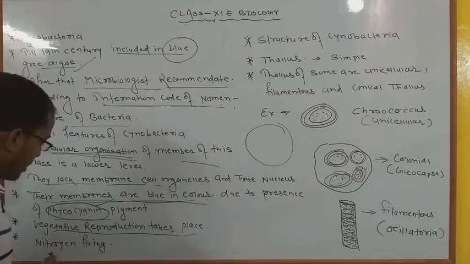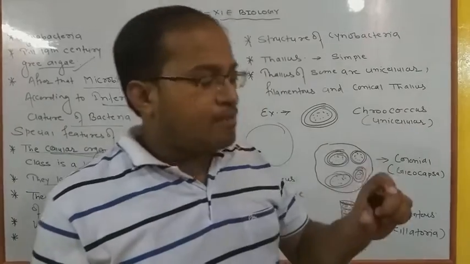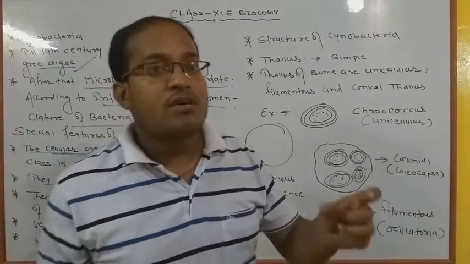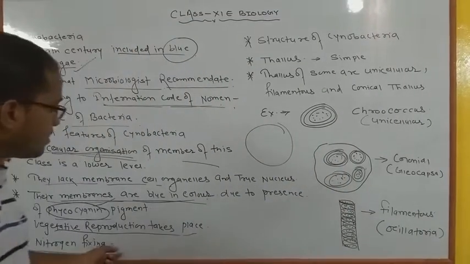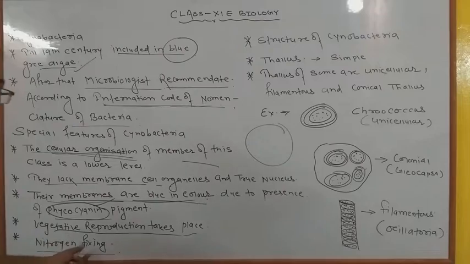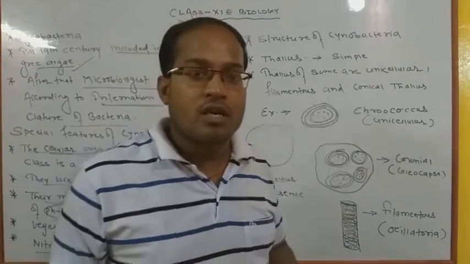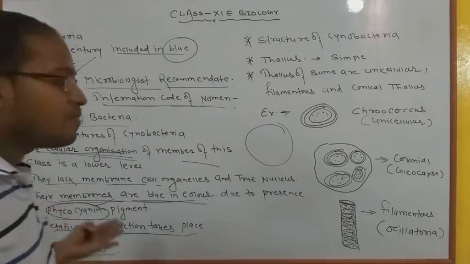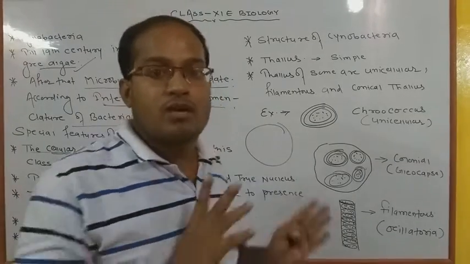And now, they are capable of nitrogen fixation. Nitrogen fixation in the soil means they have a high capacity to improve and enhance the fertility of the soil. Most important point: cyanobacteria are also helpful to enhance soil fertility. So these are the general characters we have discussed. I think we have discussed five to six points, and if that type of question is asked in the exam, you have to write only that.